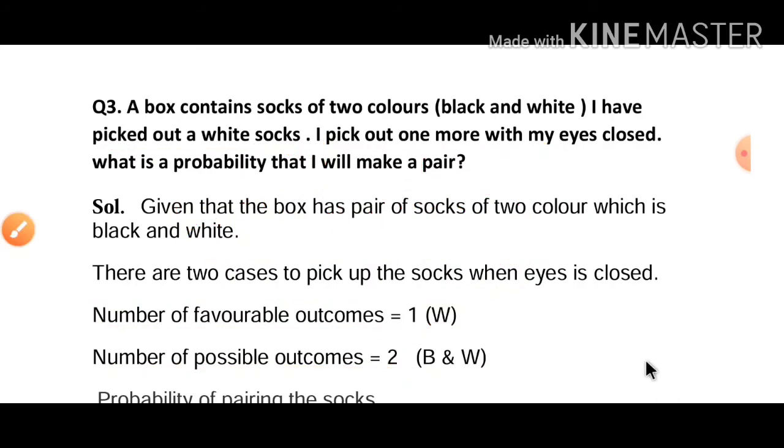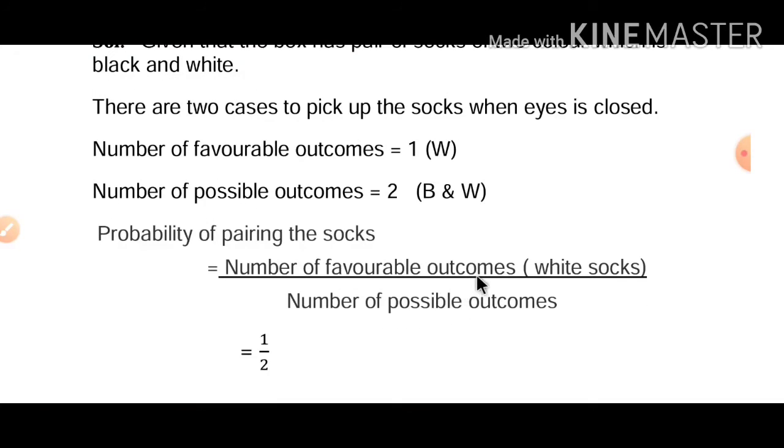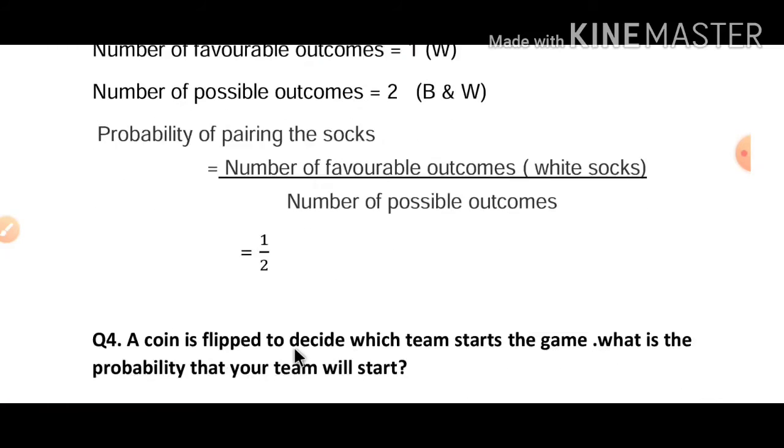So the probability of pairing the socks. And we know that probability means number of favorable outcomes upon number of possible outcomes. So favorable outcomes means the socks which we want, the white socks, and it is only 1. So that will be 1 upon 2. It means after 2 socks, the probability of pairing the socks with white is 1 upon 2.